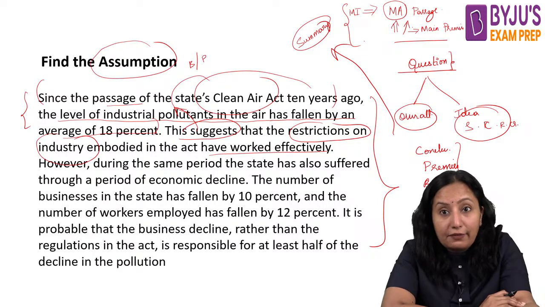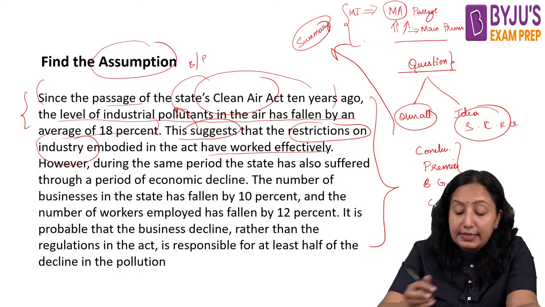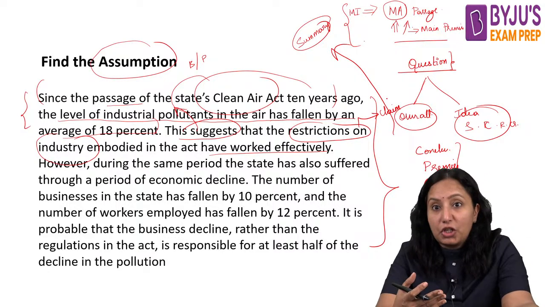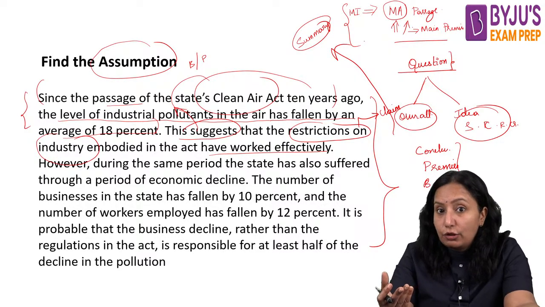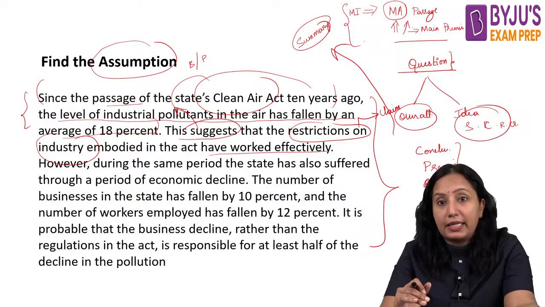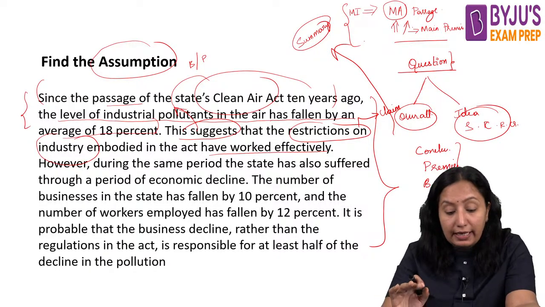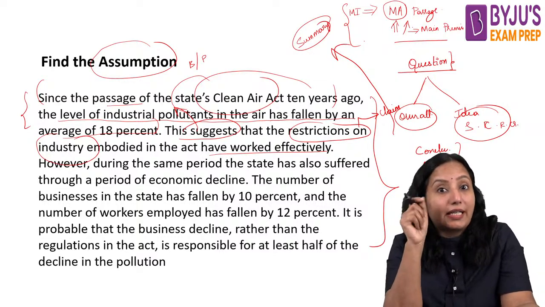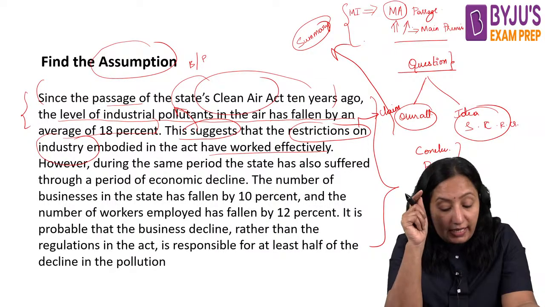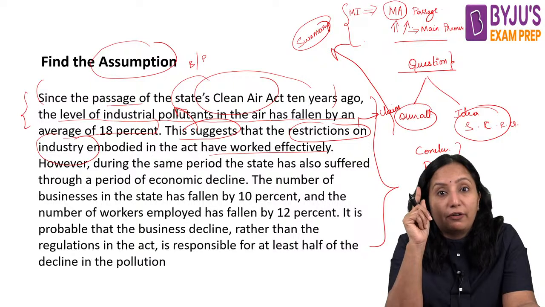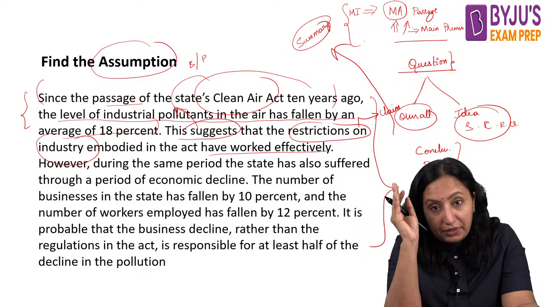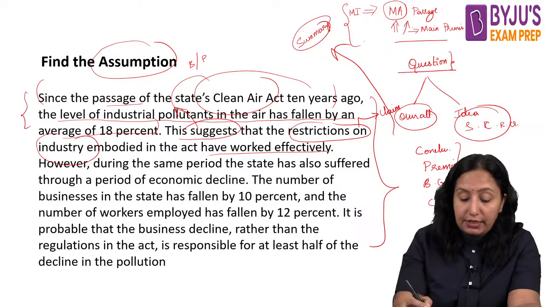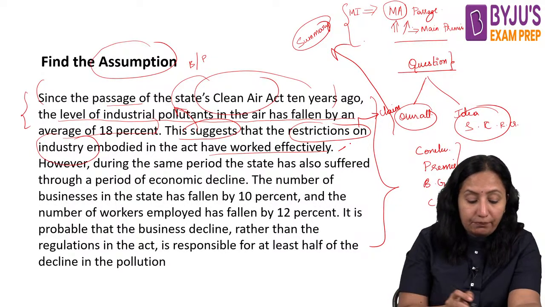Here it is giving us a claim, a kind of judgment, which can be the conclusion, but let us see what the main conclusion is. It sounds like a decision: the restrictions imposed on industry actually worked effectively. Why? Because air pollution has come down by 18%. So we have a doubt here.